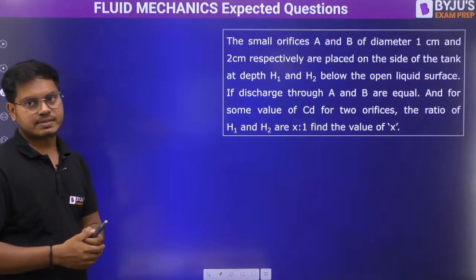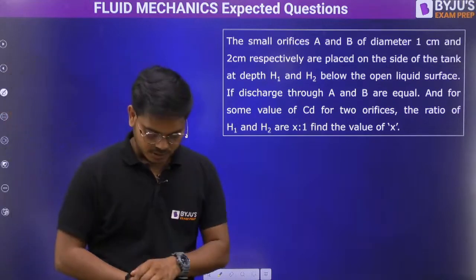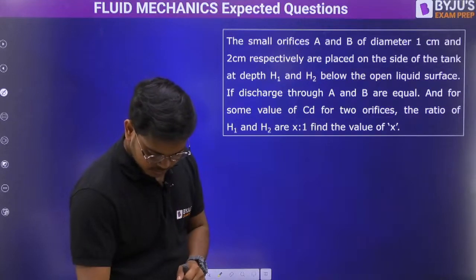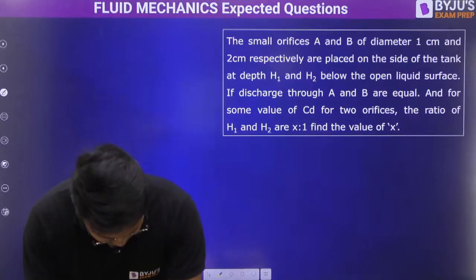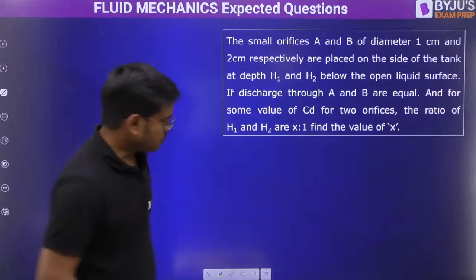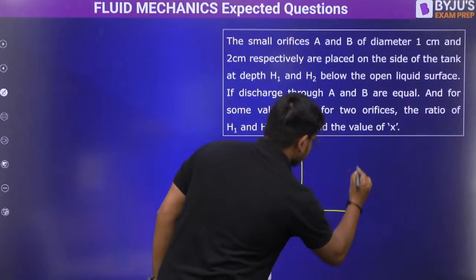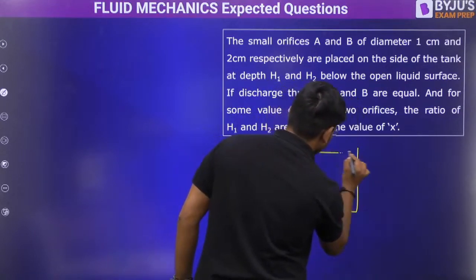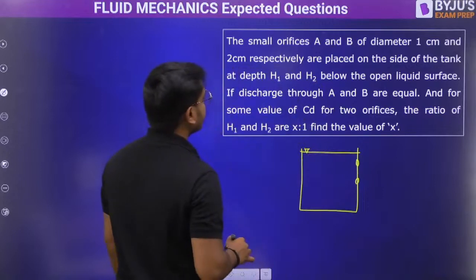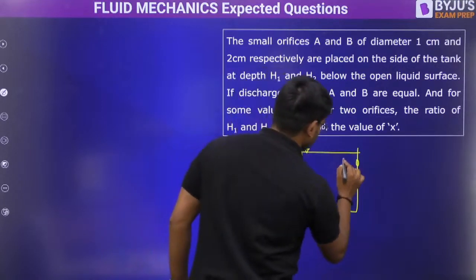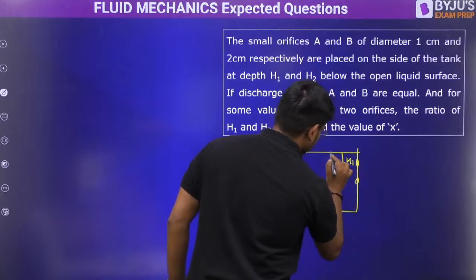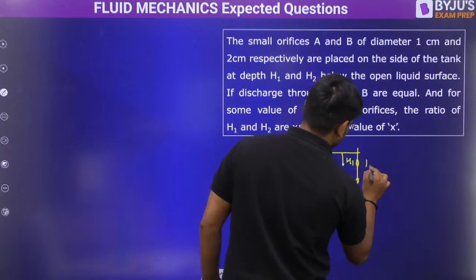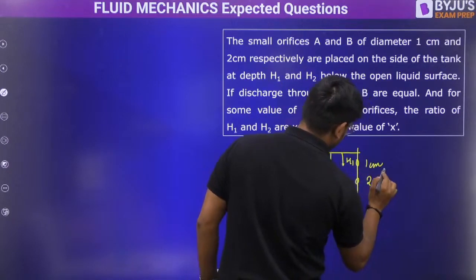Find the value of X. If I draw the diagram, it's an easy diagram. Two orifices, free surface is this, H1 and H2, 1 centimeter, 2 centimeter.